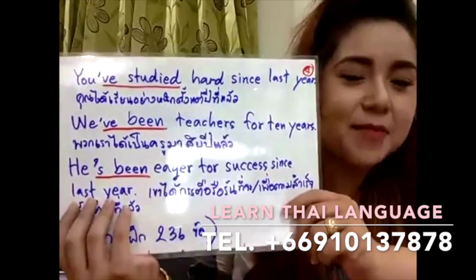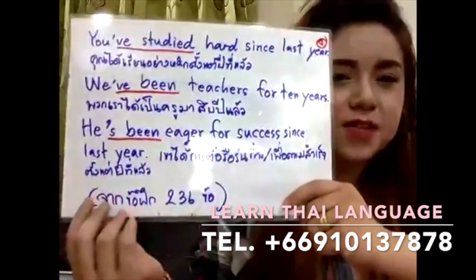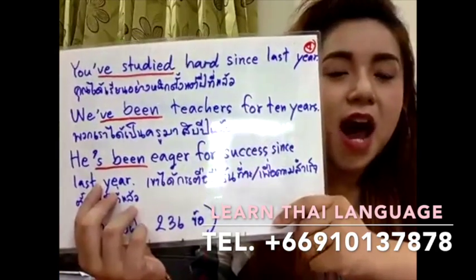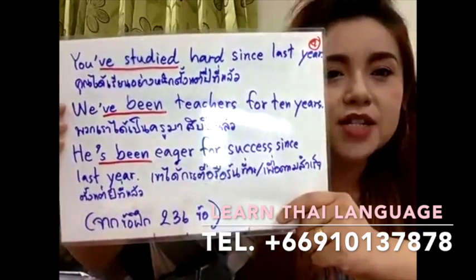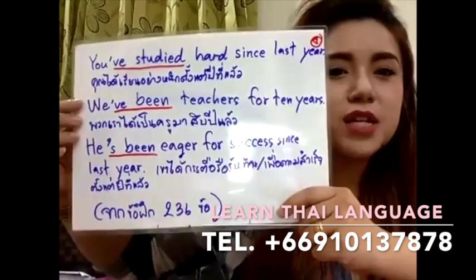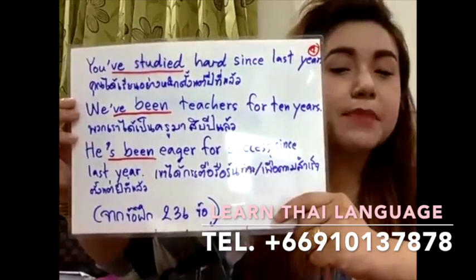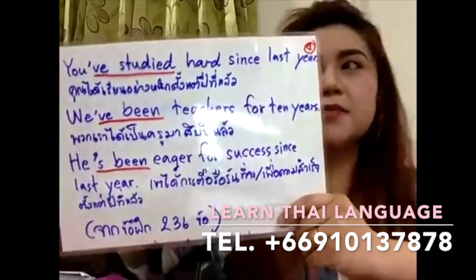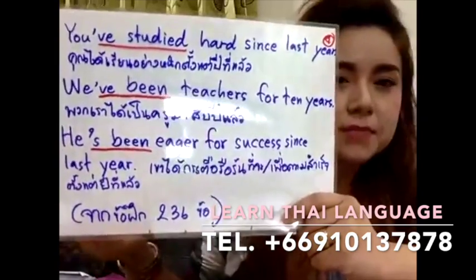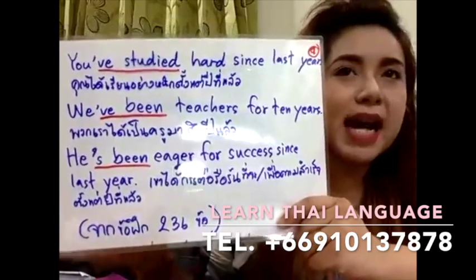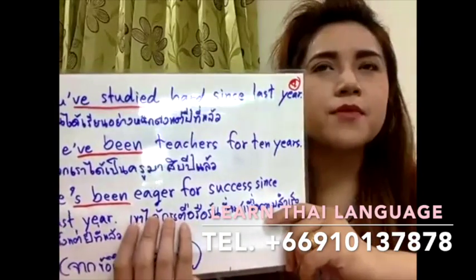Are the days long and are the nights short in summer? Yes, the days are long and the nights are short in summer. When are the days long and the nights short? The days are long and the nights are short in summer. Does the sun rise about 4 o'clock in July? Yes, the sun rises about 4 o'clock in July. When does the sun rise in July? The sun rises about 4 o'clock in July.